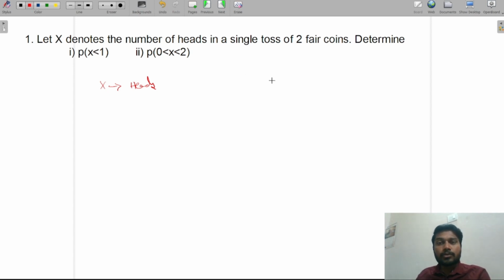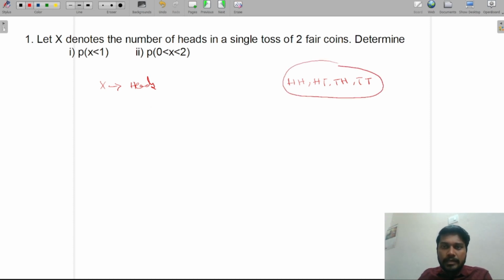Now my next question. I'm tossing two coins. So while tossing two coins, what are the possible outcomes? Head head, head tail, tail head, and tail tail. These are the possible outcomes when tossing two coins. Here x is denoting the number of heads.